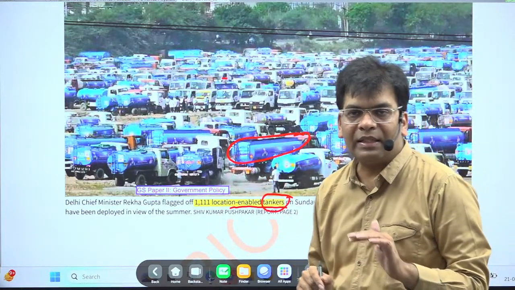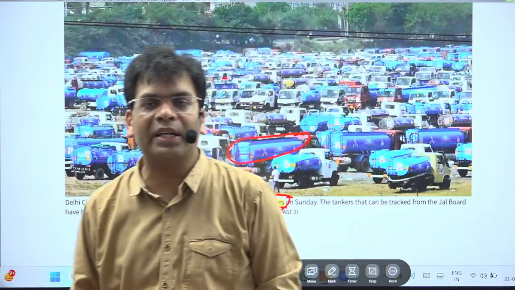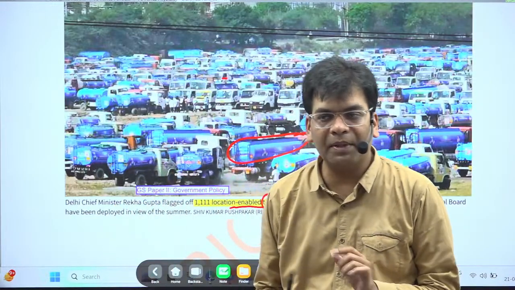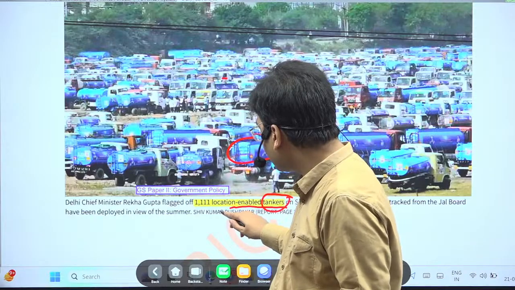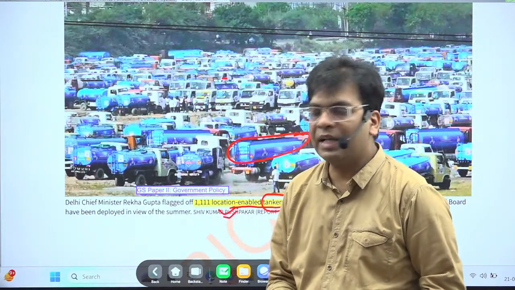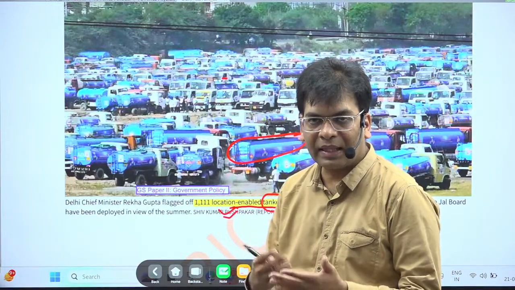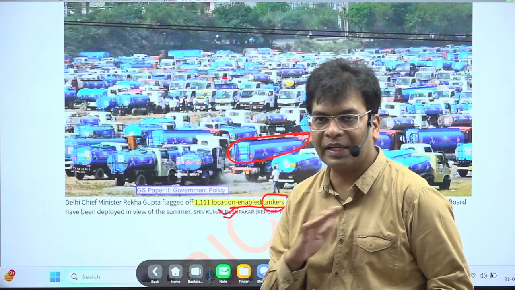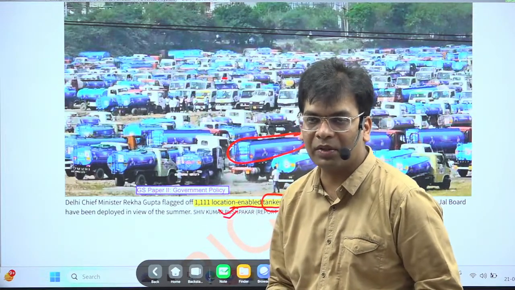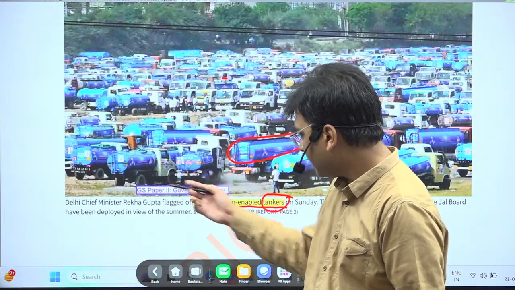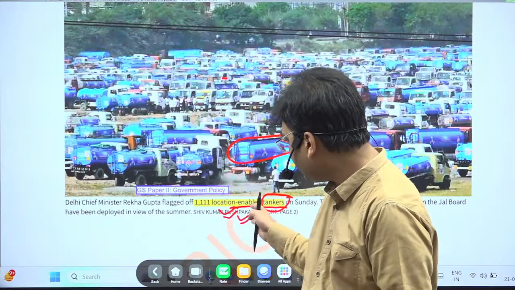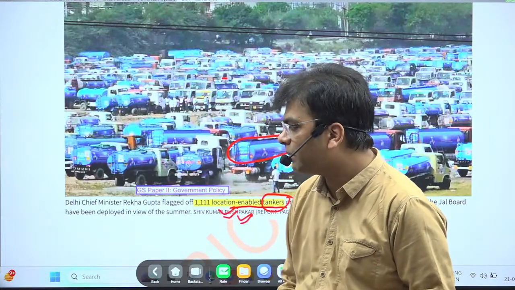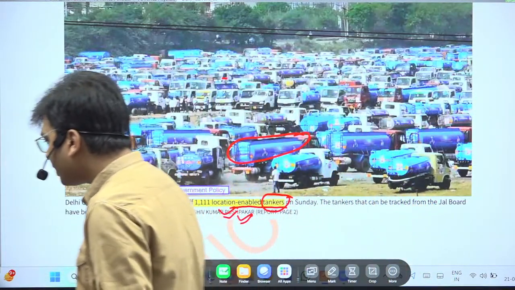Now we see that in the cities there is huge scarcity of water during the summer time. And when there is huge scarcity of water, people have to wait. If they know the location of the tankers, they can manage their time as per the location. They can save time, and they can prevent themselves from reaching a crisis situation. They can get updates when the tanker is reaching their location. All this will be helpful. So please remember, this is an initiative from the Delhi government. This is a very good initiative, but it should be implemented. It should be functional. It should be enforced. Only then could it be helpful. Okay. Please remember all this.